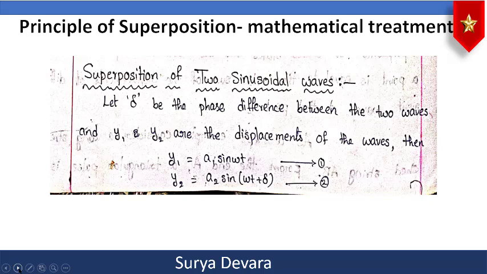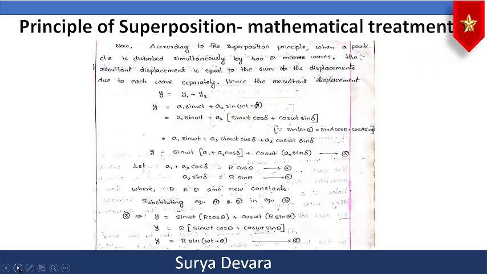Now, according to the superposition principle, when the particle is disturbed simultaneously by two or more waves, the resultant displacement is equal to the sum of the displacements due to each wave separately, and hence y = y1 + y2, you have to write. So therefore y = a1 sin ωt + a2 sin(ωt + δ).